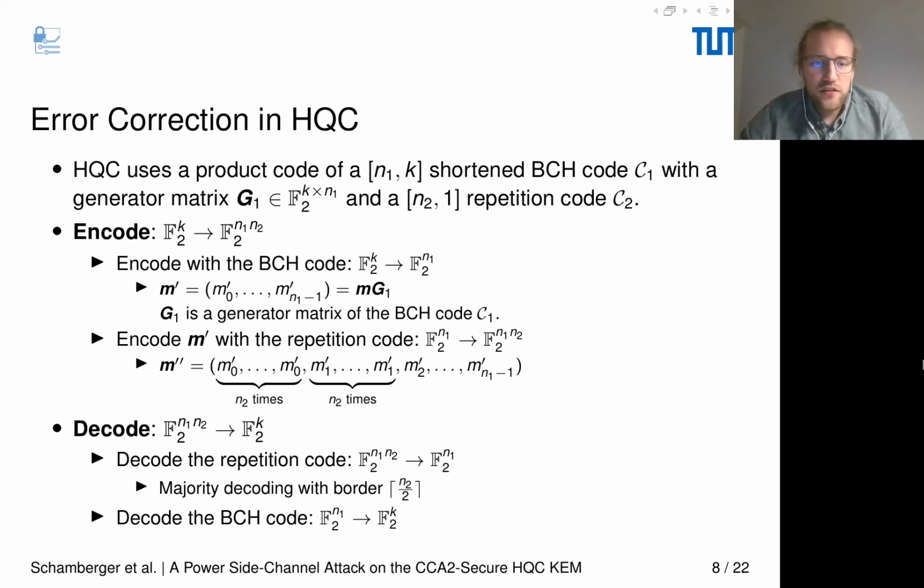And then each bit of our BCH code word is then encoded with the repetition code n2 times. For the decoding, this is simply the inverse process. So we take our combined code word and retrieve the message again. First, we decode the repetition code to get a BCH code word. And from that BCH code word, we perform decoding and get back the message of size k.